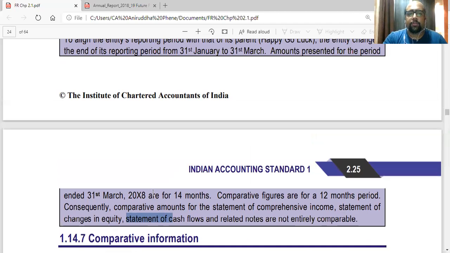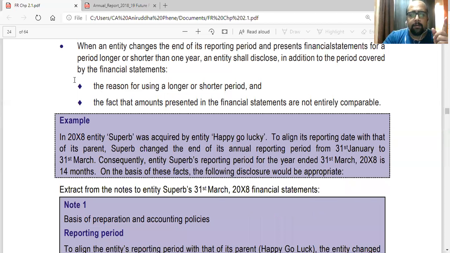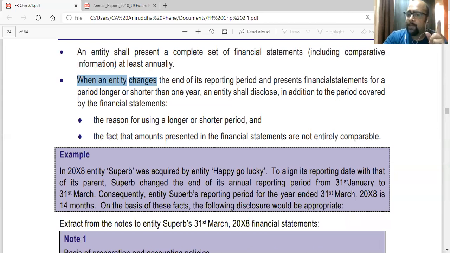Okay. So this is the sentence that they were saying: when an entity changes the end of its reporting period, like Superb did, from 31st Jan to 31st March, to align its statements with the statements of its holding company, the parent, and presents the statements for a period longer or shorter than 1 year, sometimes it can be shorter also, an entity shall disclose, in addition to the period covered by the financial statements, the reason for using the longer or shorter period, and the fact that amounts presented in the statements are not entirely comparable, that we saw in the note.